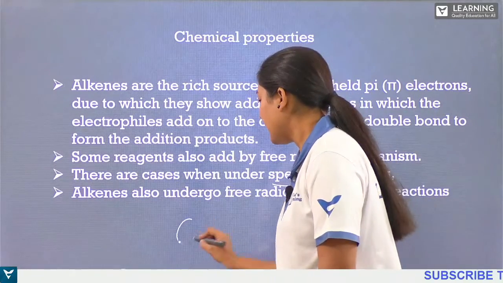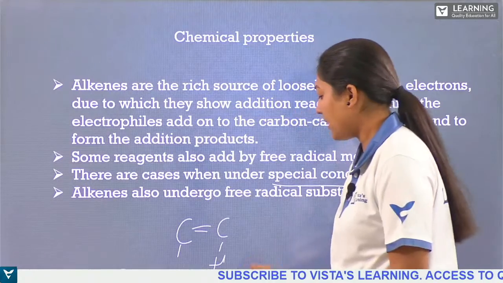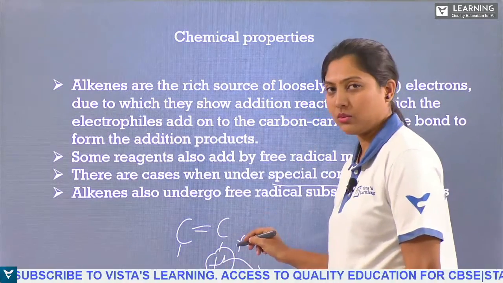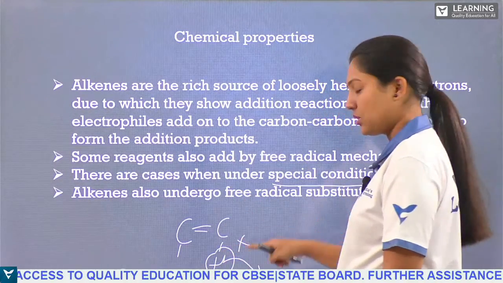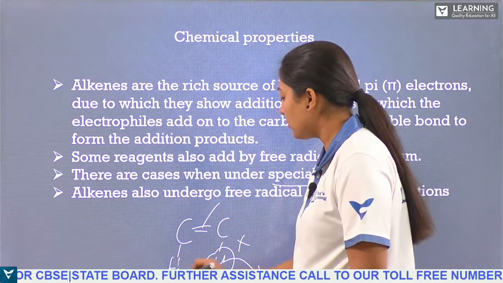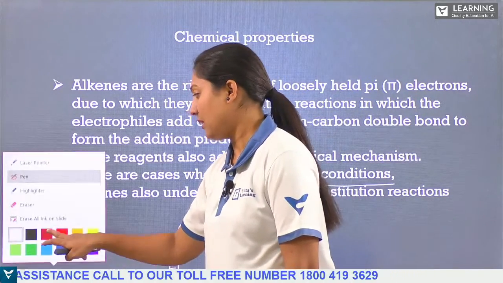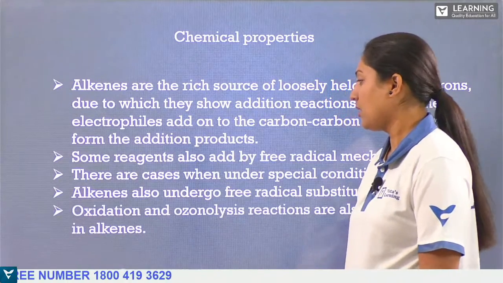For example, if I have hydrogen here, I remove this hydrogen and add an X group or halogen or any other substance here. That is called substitution. If I break this bond and add hydrogen on both sides, that is called addition reaction. Not only hydrogen, we can add any other groups or atoms.